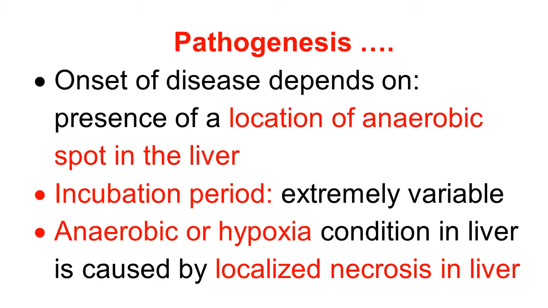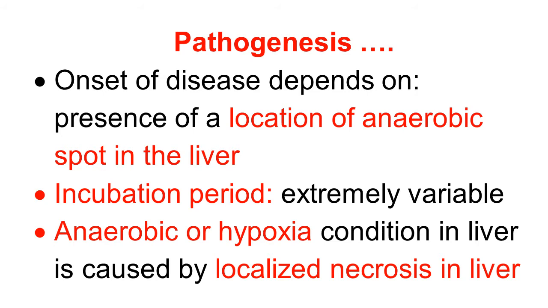Organisms are present in the liver, but the onset of disease or proliferation of Clostridium hemolyticum occurs when there is an anaerobic spot, place, part, or the whole liver.